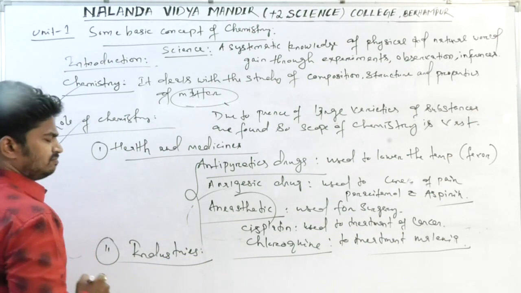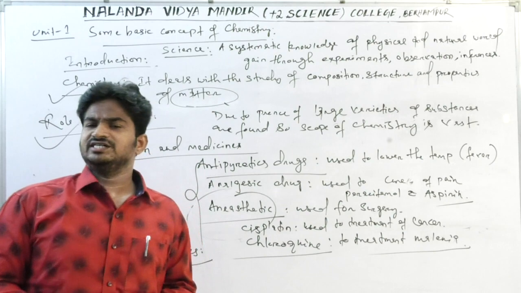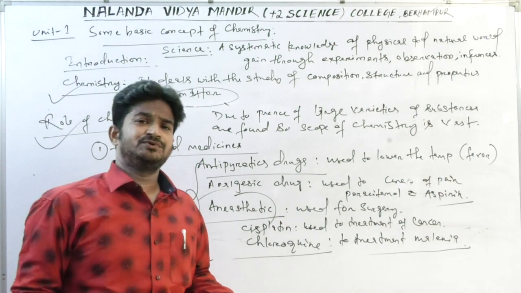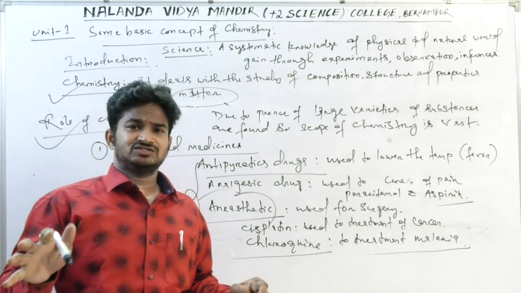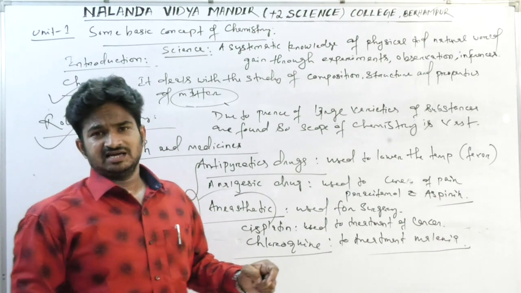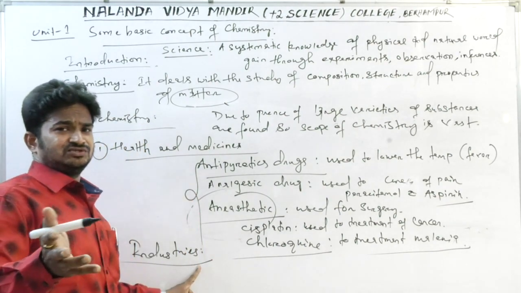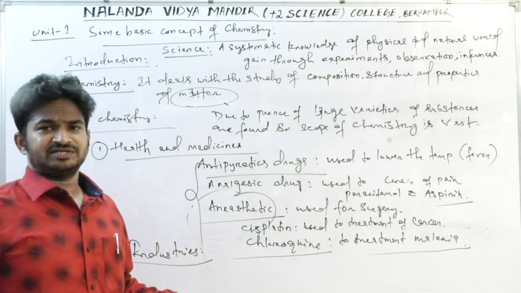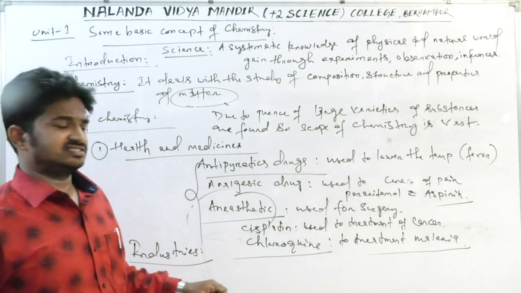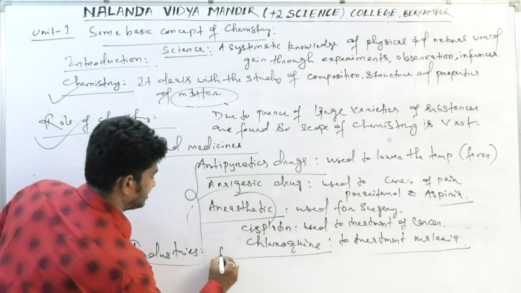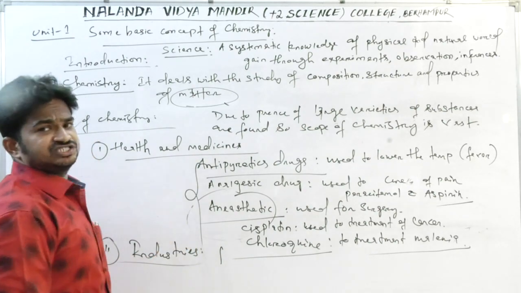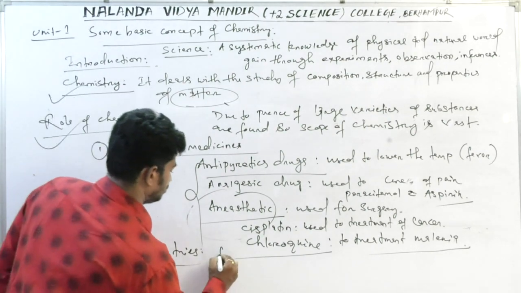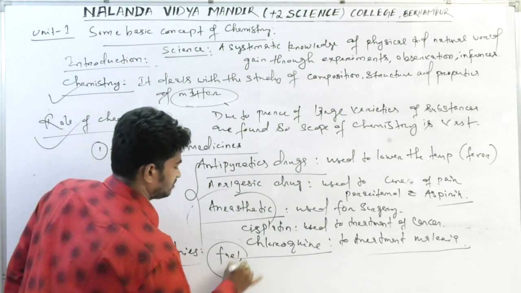Then, in the field of industries, almost all kinds of goods we are using come from industry. For fuel, that is burning of fuel, we ride bikes, and some industries run on fuels. Am I right or not? We are using CNG gas, that is also one kind of fuel, compressed natural gas, CNG. So petrochemical industry, many kinds of industries are there from where chemicals are generated. Fuel is coming from the petrochemical industry.